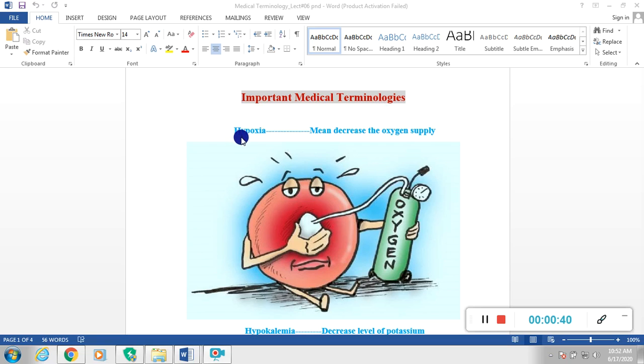Keep watching. The first one is hypoxia. Hypoxia basically means reduced or decreased oxygen or blood supply. If there is a low level of oxygen inside the blood, it will affect the targeted organ. If there is a reduced or decreased oxygen supply to any organ, we call it hypoxia.